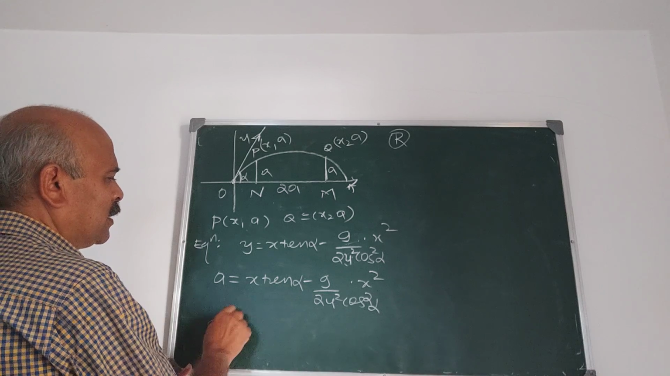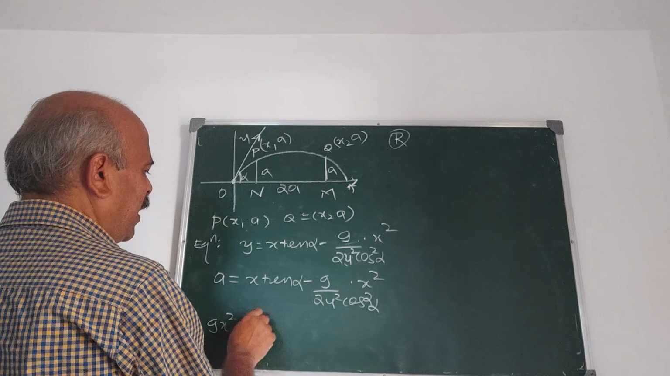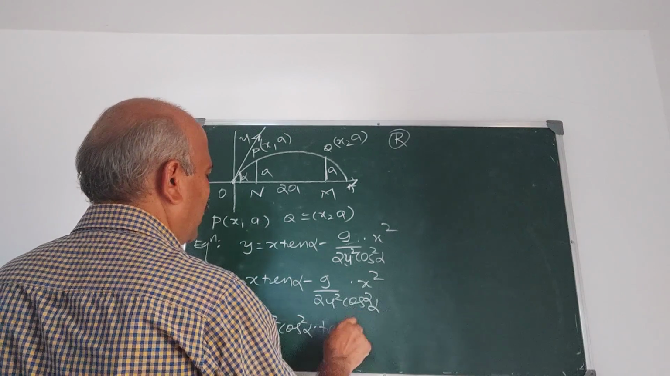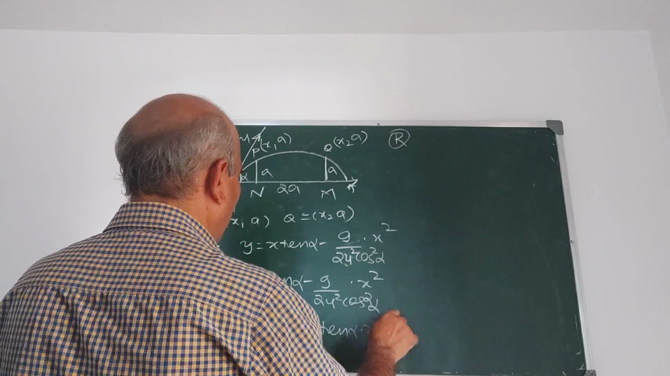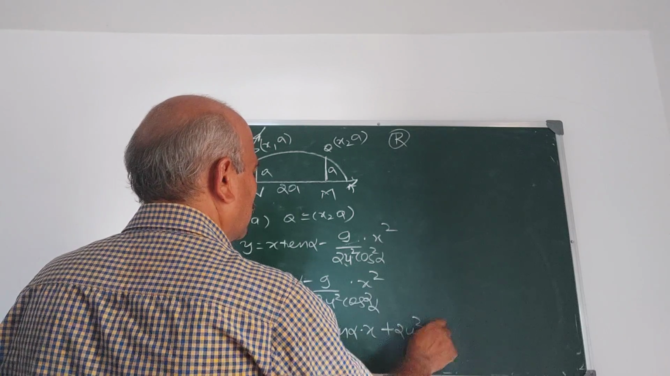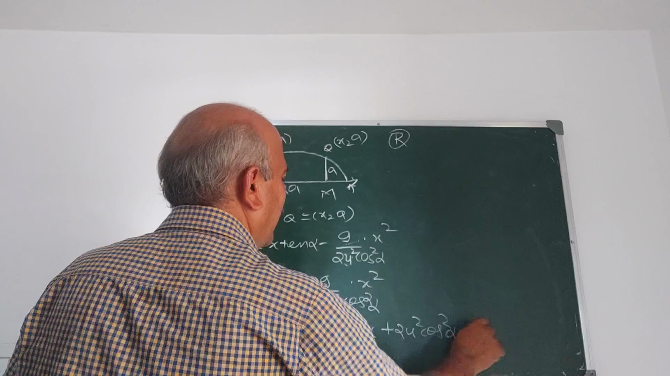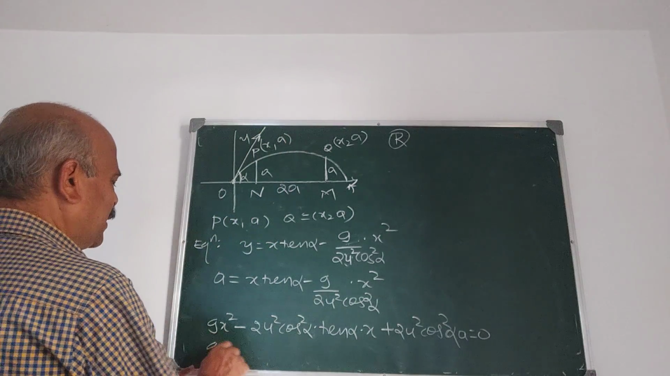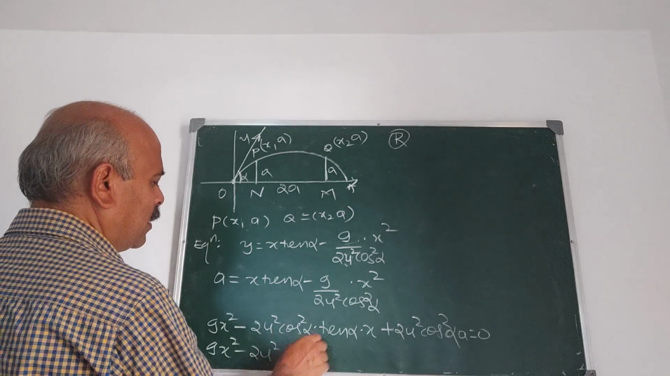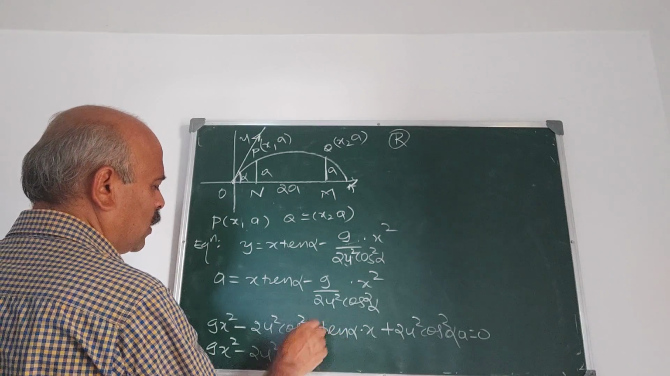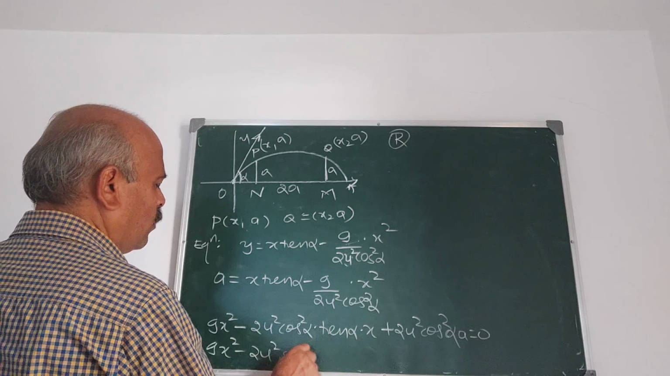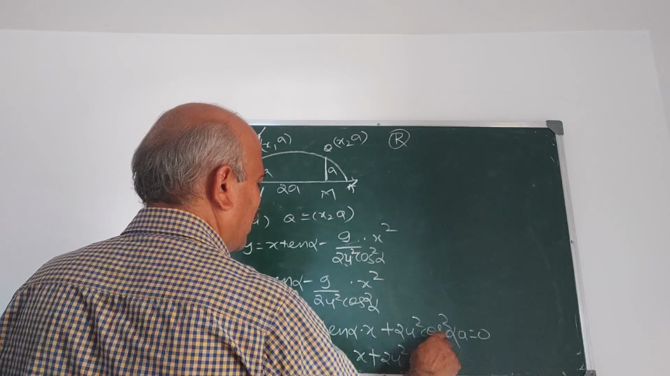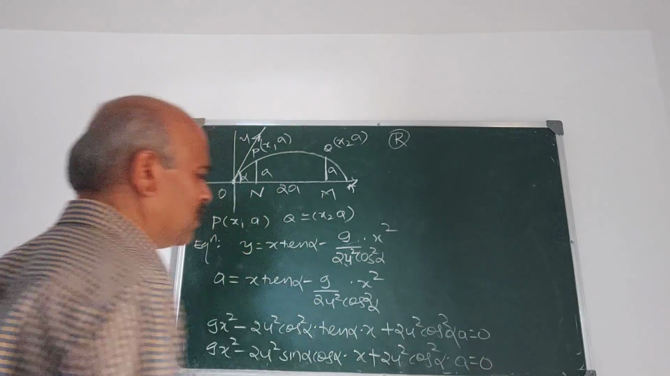Simplify this, therefore g x square minus 2u square cos square alpha into tan alpha into x plus 2u square cos square alpha into a is equal to 0, a quadratic equation. Therefore g x square minus 2u square, tan is sine by cos, one cos cancels, 2u square sine alpha cos alpha into x plus 2u square cos square alpha into a is equal to 0.